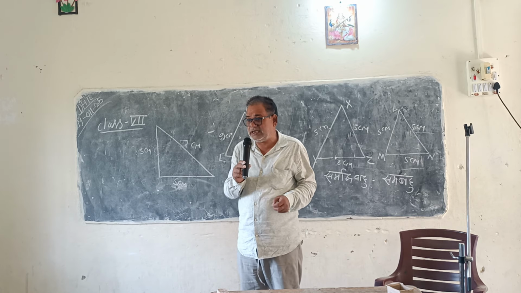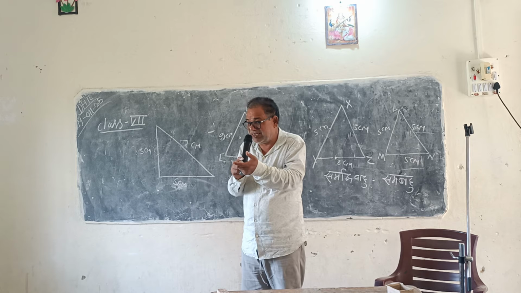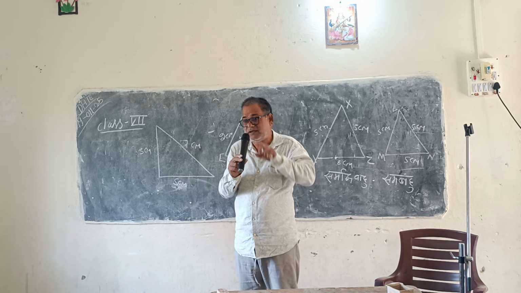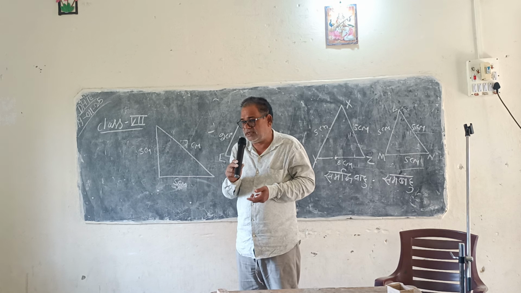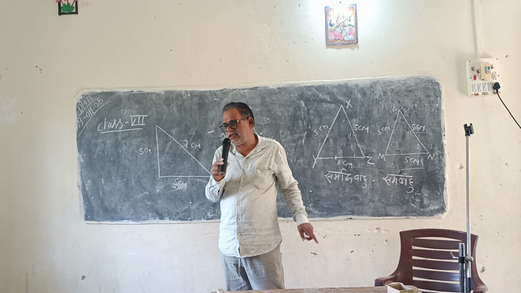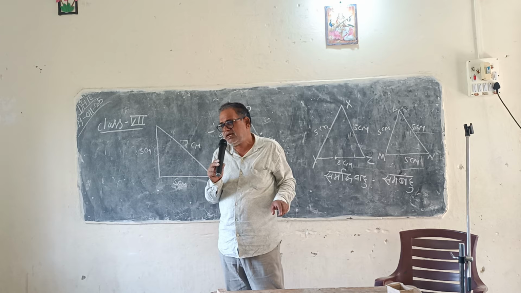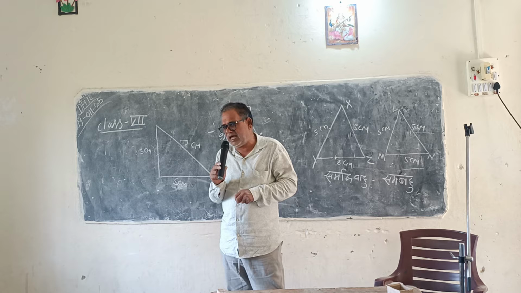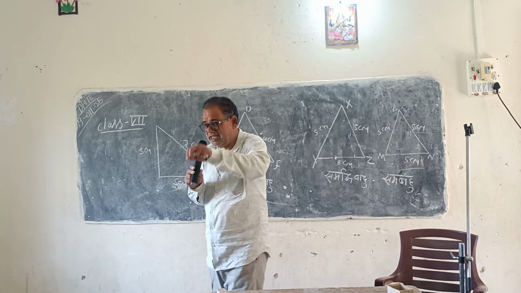Then we will study the property of equilateral triangles. Equilateral triangles have very nice property. We will study about its property, but we are just classifying the triangles in three classes on the basis of their side and also on the basis of their angle.